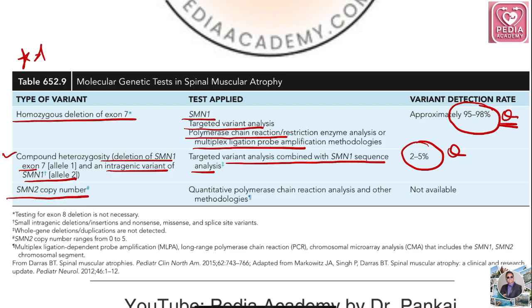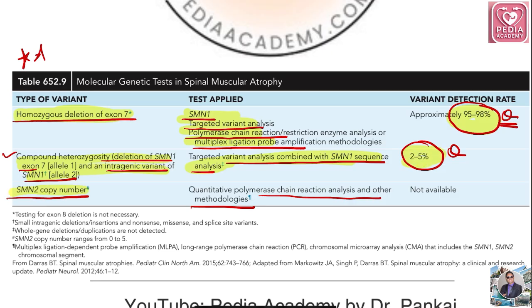SMN2 copy number is generally another type of variant; it requires quantitative polymerase chain reaction analysis or other methodologies. So basically they'll ask: for homozygous deletion of exon 7, what tests are applied and the approximate detection rate; for compound heterozygous SMN1 exon deletion, targeted variant analysis and SMN1 sequence analysis with 2 to 5% detection; and SMN2 copy number.